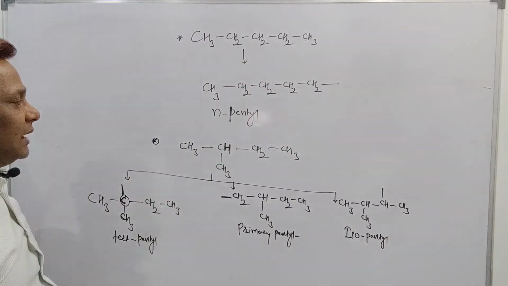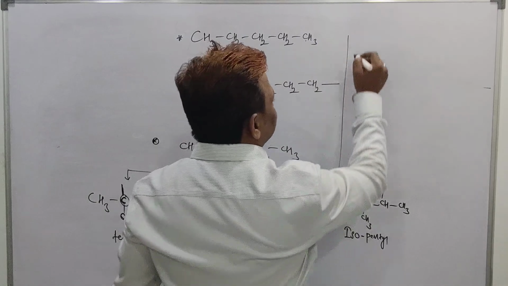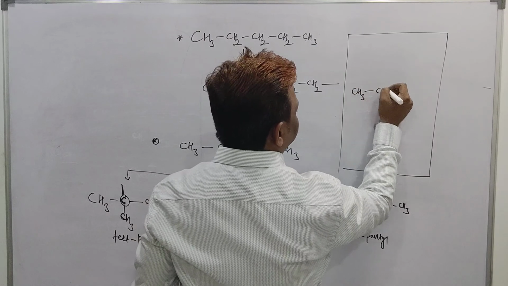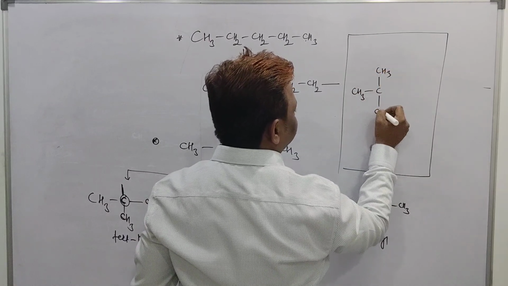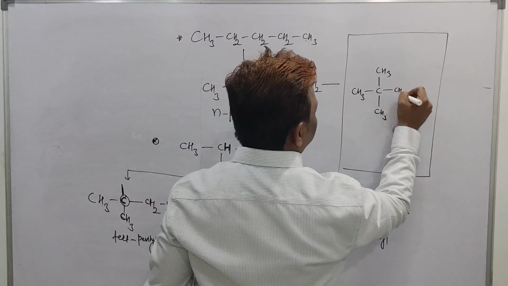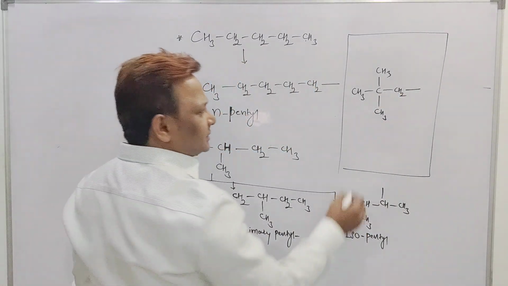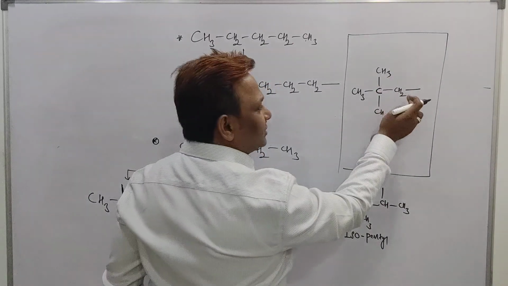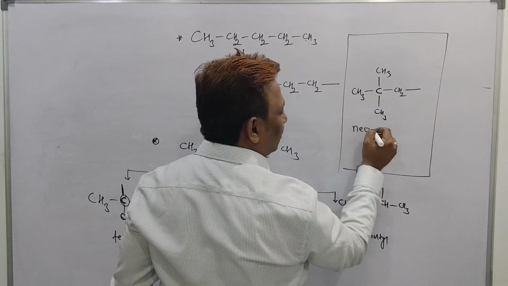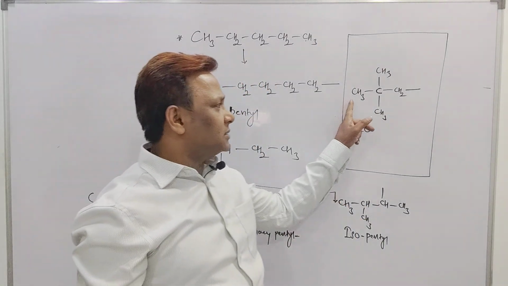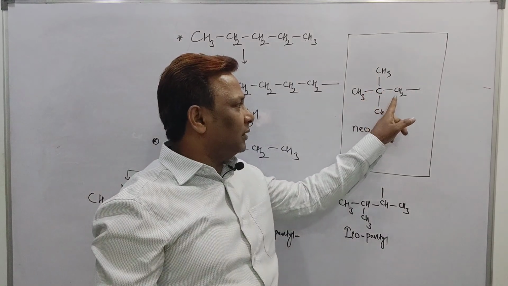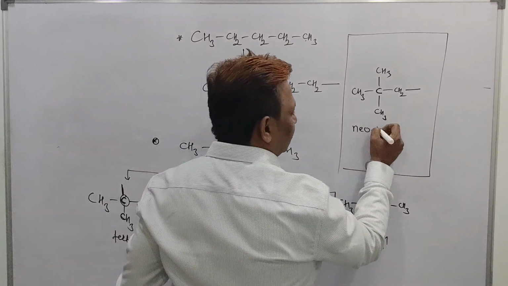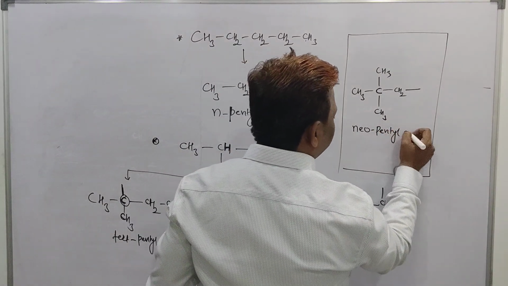Is it clear? And the last example of pentyl I want to tell you, beta, here. One CH3 here, one C here, one CH3 here, one CH3 here, one more CH2 here and a free bond. See beta, in this case the last but one carbon has 2 methyl groups and one CH2 group, then it is called neo. See beta, the last but one carbon having 2 methyl groups and one CH2 group is called neo. Total number of carbons you can check, how many? 5. Then it will be called neo-pentyl group.